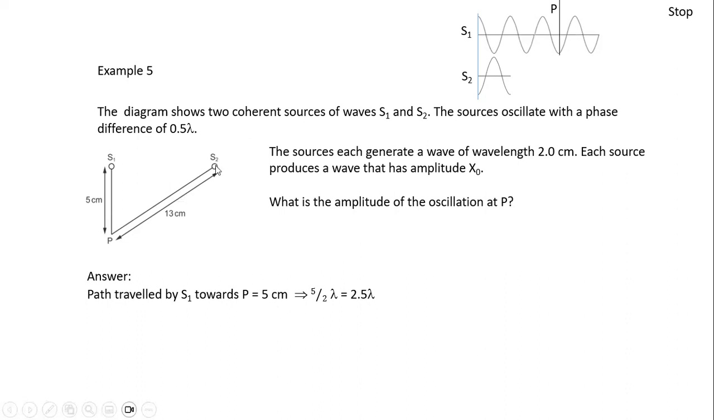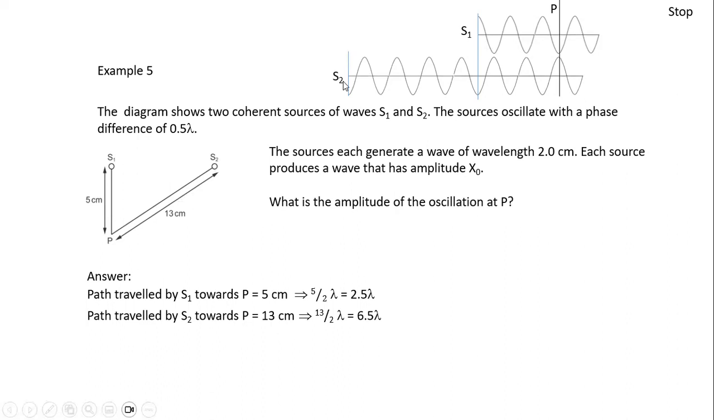Okay, when the wave comes out from S2, it has to travel 13 centimeters to reach point P. So in terms of lambda, we divide it by 2. In other words, it has to travel 6.5 lambda to reach point P. So if we visualize from here, that means S2 is actually traveling 6.5 lambda before it reaches point P. Can you see, this is 1 lambda, 2, 3, 4, 5, 6, and 6.5. So S2 comes out earlier because it has to travel longer to reach point P.